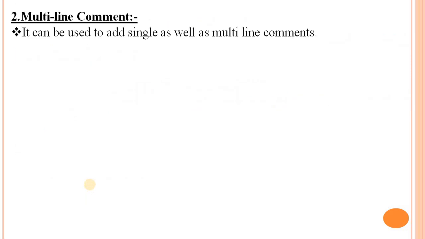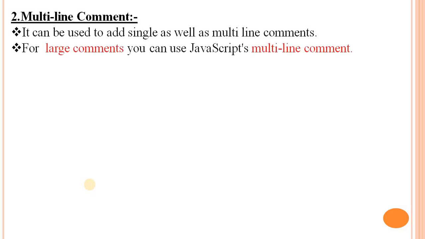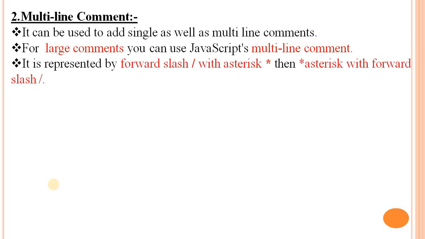Next is the multi-line comment. A multi-line comment can be used to add single as well as multi-line comments. For large comments, you can use JavaScript's multi-line comment. It is represented by a forward slash with asterisk, and then an asterisk with forward slash; it starts with forward slash and asterisk and ends with asterisk and forward slash.